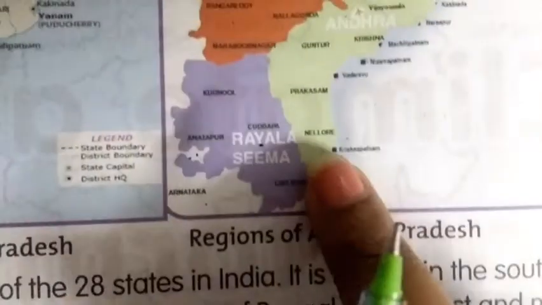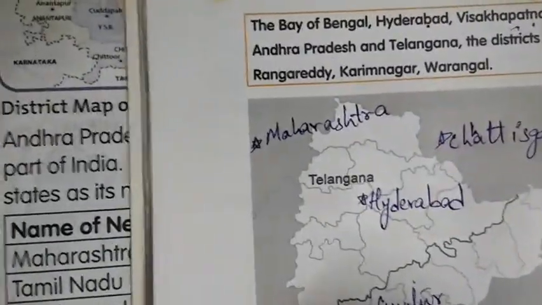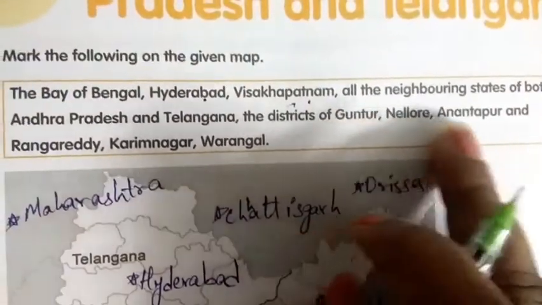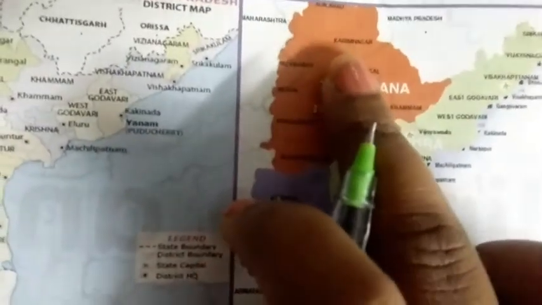Down only we have the Nellore also. See here we have Nellore. So here we will write Nellore. And what is the next? We have finished Guntur, Nellore and Anantapur. Now Rangareddy, Karimnagar and Warangal. You can see here Karimnagar, Warangal and Rangareddy. So that only we will point.